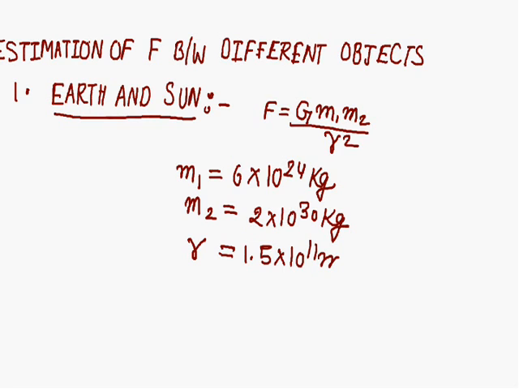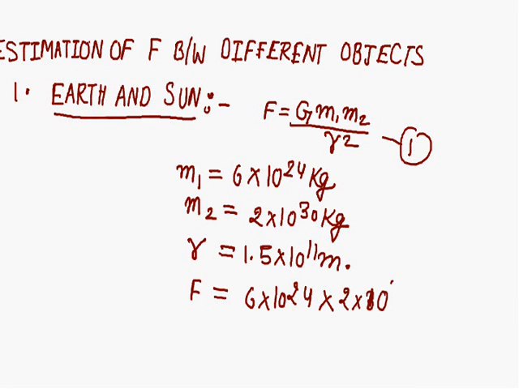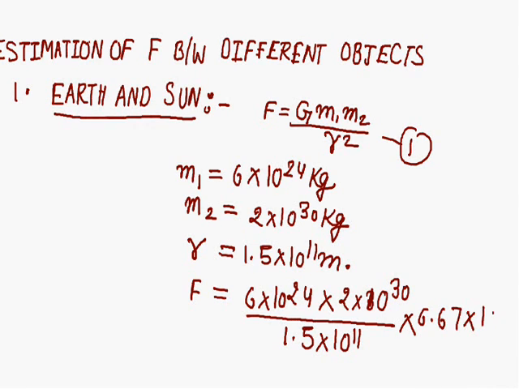When we put these values in equation 1, which gives the gravitational force, we get F equals G into 6 into 10 raised to power 24 multiplied by 2 into 10 raised to power 30 upon 1.5 into 10 raised to power 11, and here capital G, the universal gravitational constant, has the value 6.67 into 10 raised to power minus 11.